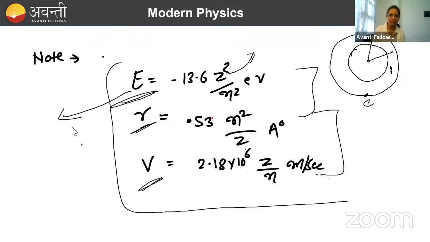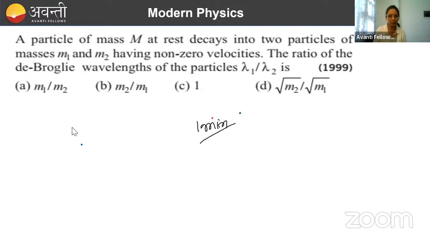Yesterday in the class, I gave you this formula in terms of joule. That was 2.18 into 10 to the power minus 18 joule z square by n square. So everything you should have in your head. Chalo, done hai. Again, take 1 minute and do this question fast.